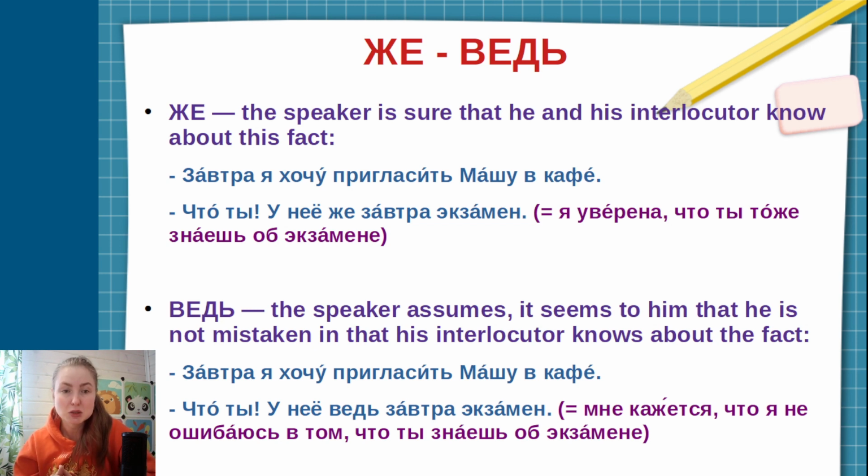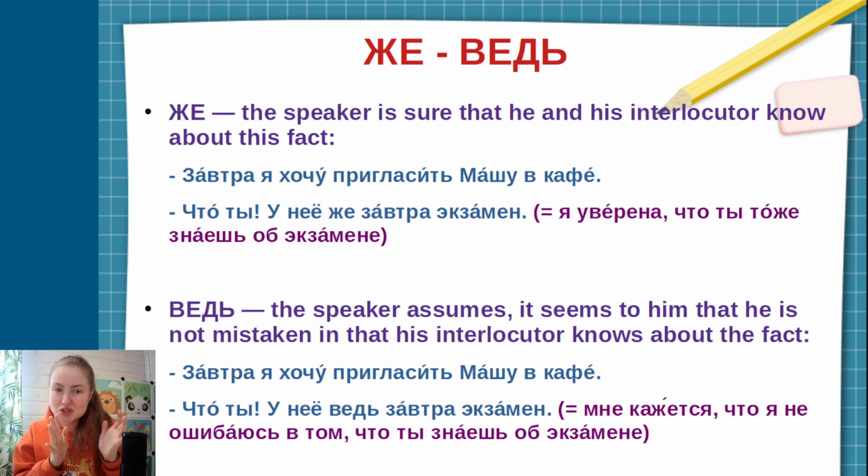And the interlocutor says, что ты? У нее ведь завтра экзамен. It means that мне кажется, it seems to me, что я не ошибаюсь в том, that I'm not mistaken in the fact, я не ошибаюсь в том, что ты знаешь об экзамене. That you know about the exam. So I'm not absolutely sure that you know about the exam, but I assume, it seems to me that you know.